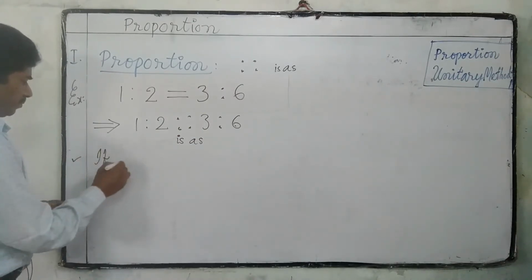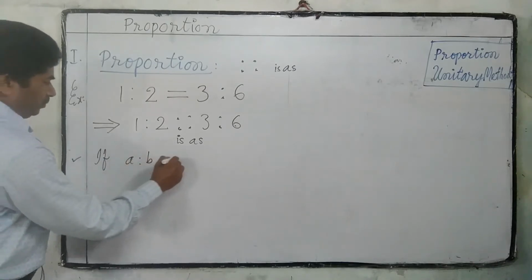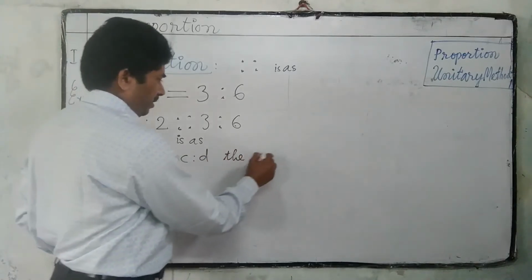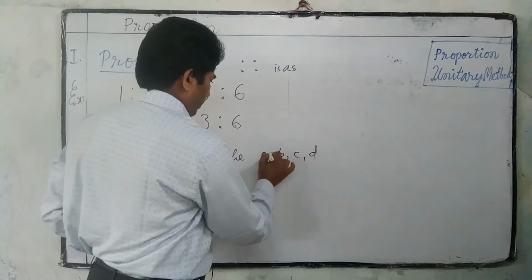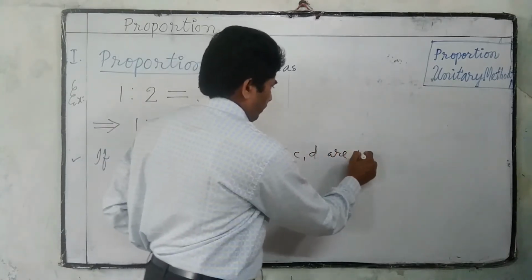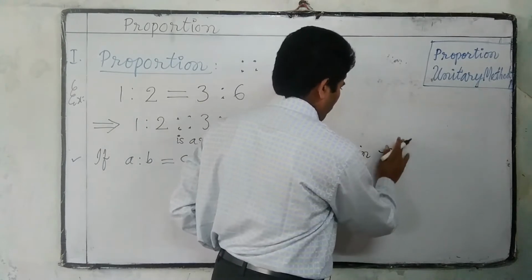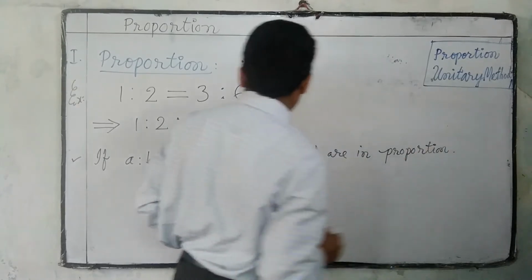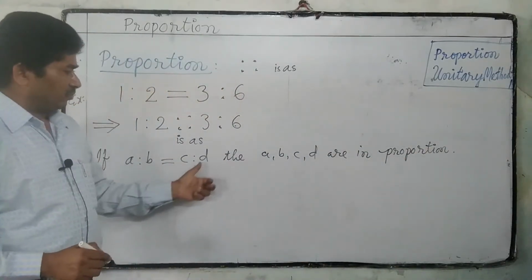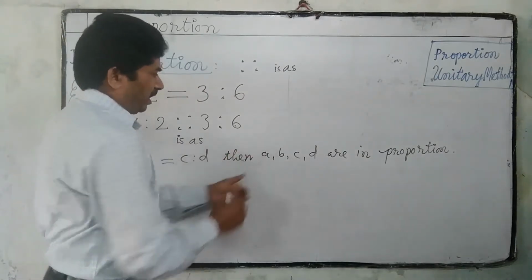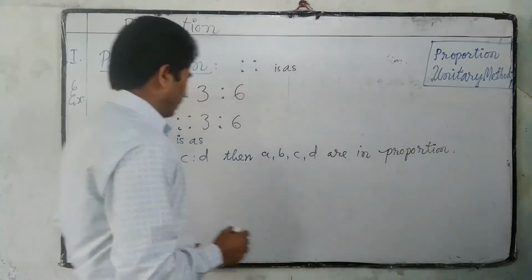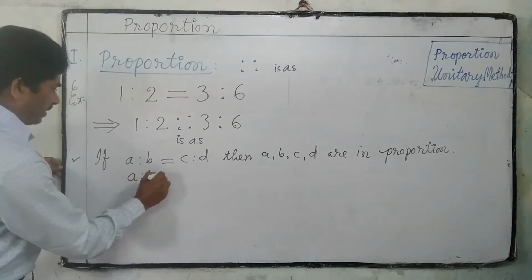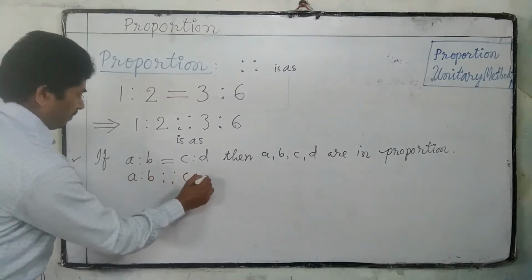If A is to B is equal to C is to D, then A, B, C, D are in proportion. Then we can write this as A is to B is as C is to D.